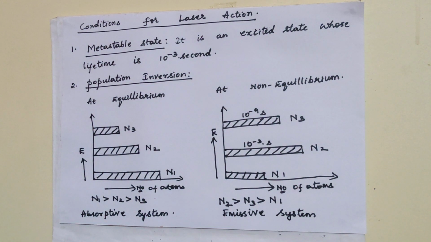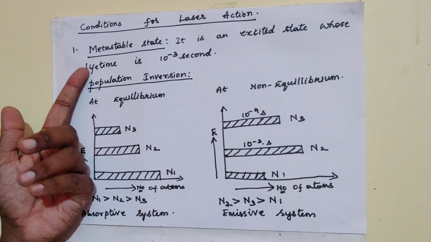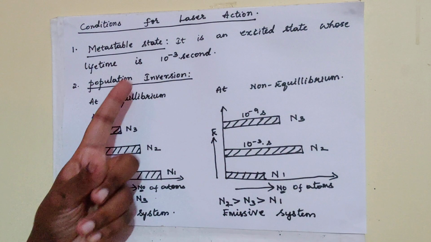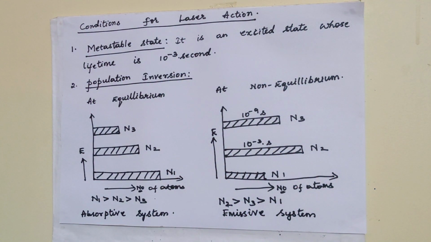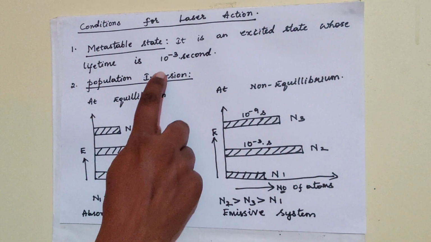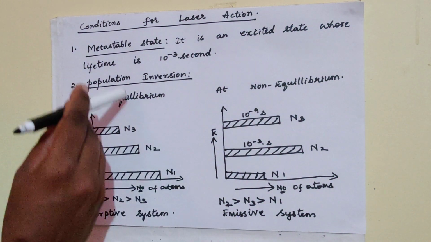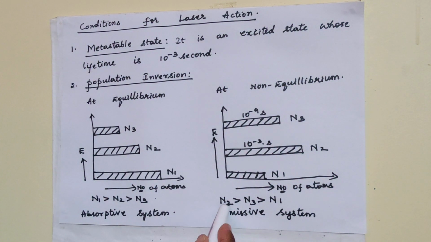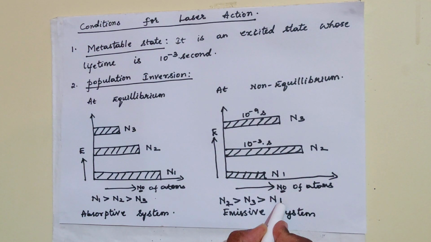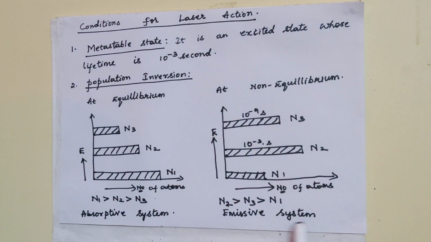So this is about the conditions for laser action: metastable state and population inversion. Metastable state is an excited state whose lifetime is around 10 raised to minus 3 seconds. Population inversion is a condition where N2 is greater than N1. That is, the number of atoms in the higher energy state is more than the number of atoms in the lower energy state. So the system becomes emissive rather than absorptive, and then we can observe the laser phenomenon.